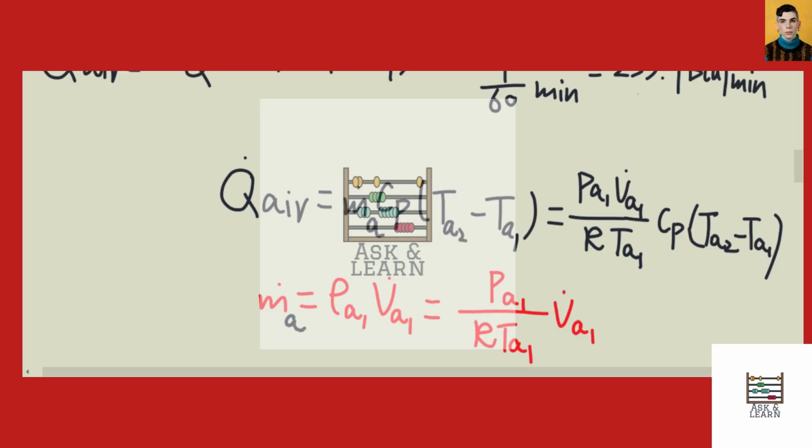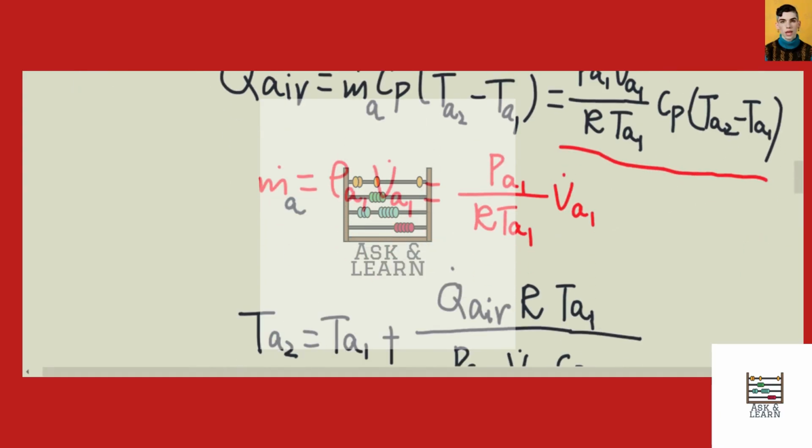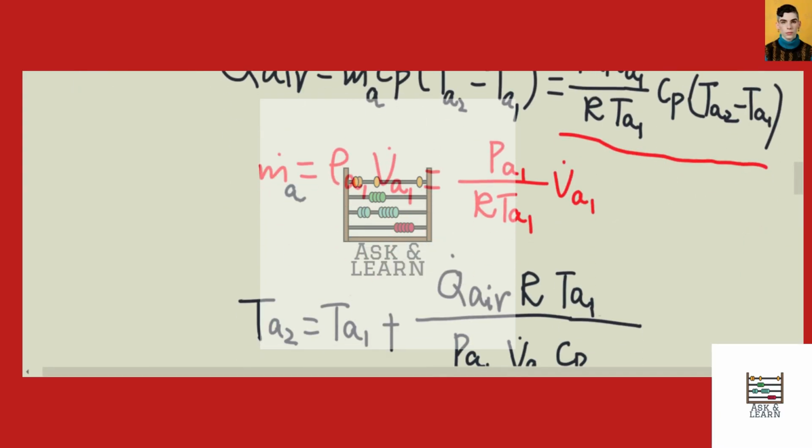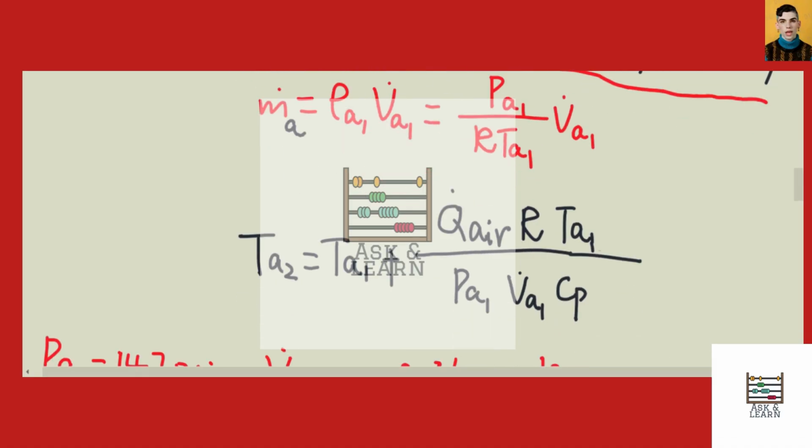We know the density can be expressed as Pa1 over R times Ta1. Pa1 is the inlet pressure for the air, R is the gas constant for the air, and Ta1 is the initial temperature for the air. So eventually we'll have such an equation for Q dot air. If we do some arrangement here, we'll have Ta2, which is the exit temperature of the air, equal to Ta1 plus Q dot air times R times Ta1 over Pa1 times V dot a1 times Cp.